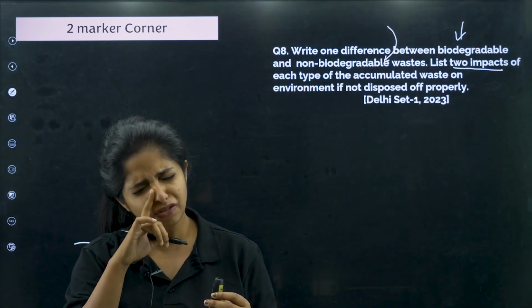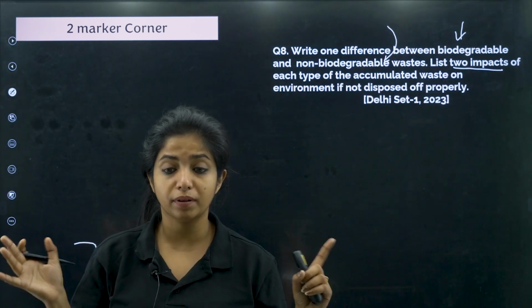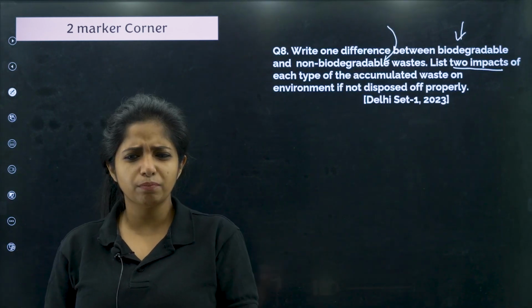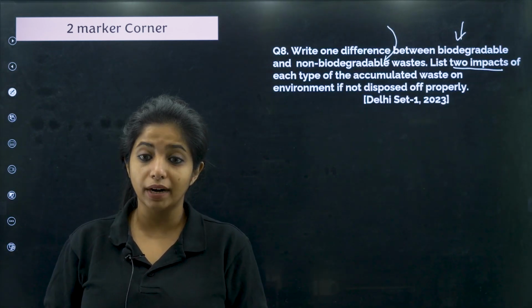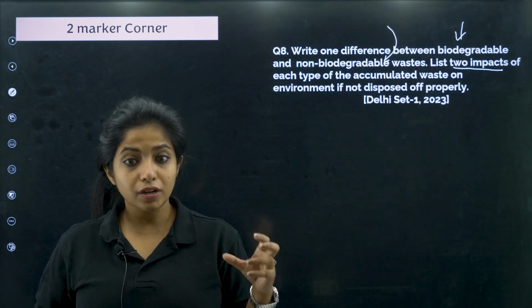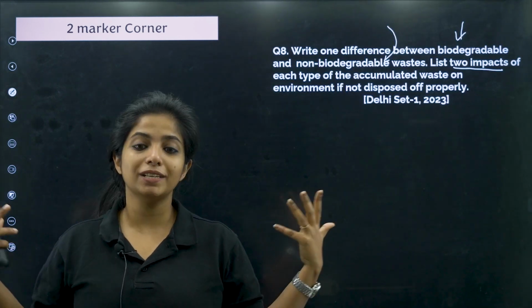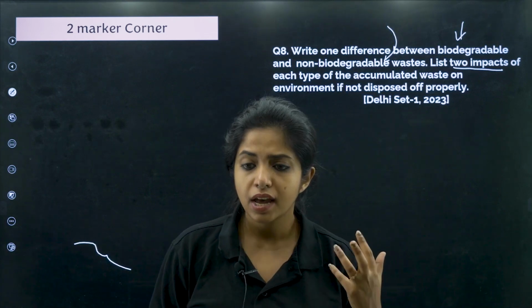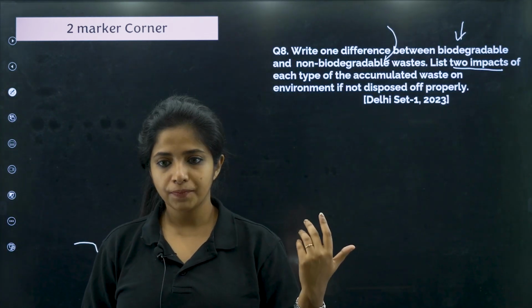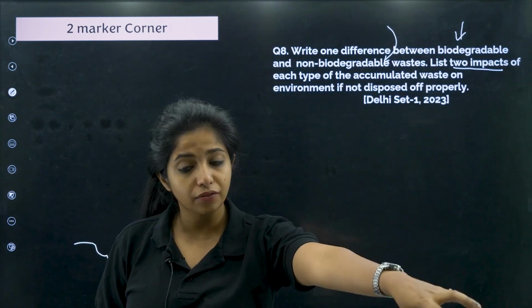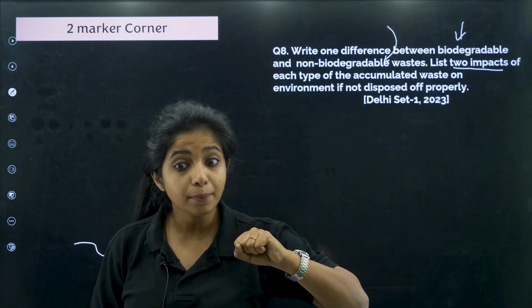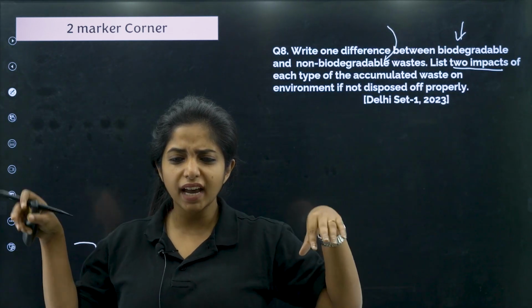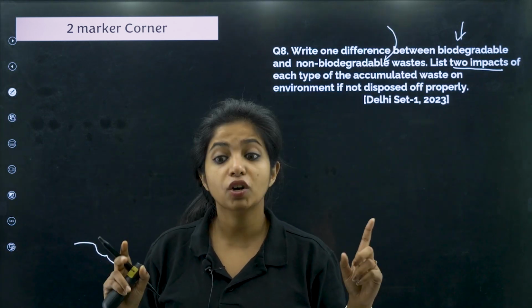question. I'll tell you, every time this type of question comes from this particular topic, biodegradable, non-biodegradable, we usually think that biodegradable waste can be broken down, so it should not be a problem, right? But it is also a problem. Presently this video has been shot in Bangalore, and in Bangalore also there are lots of areas where waste collection is not very proper. So people dump their waste in certain areas, and there will be house flies and so many organisms around the area causing trouble.